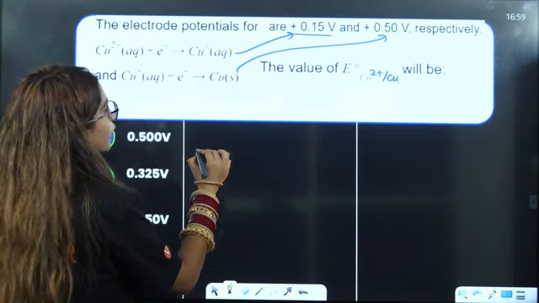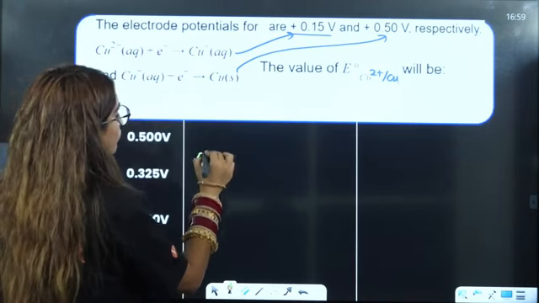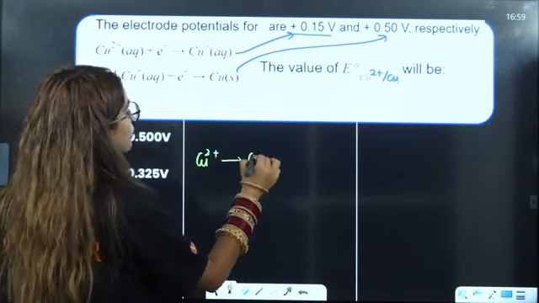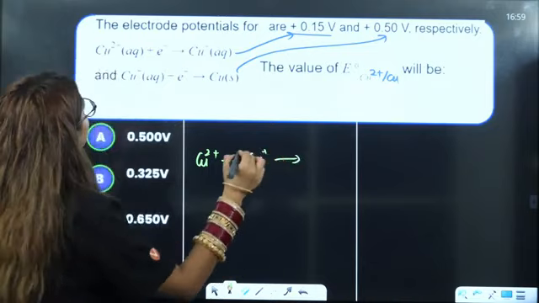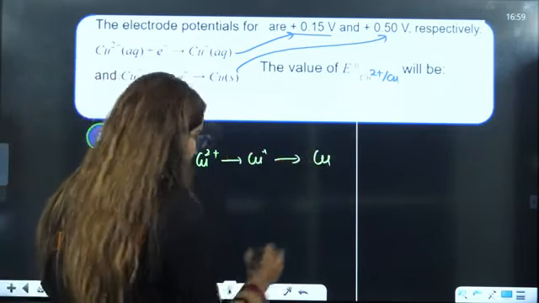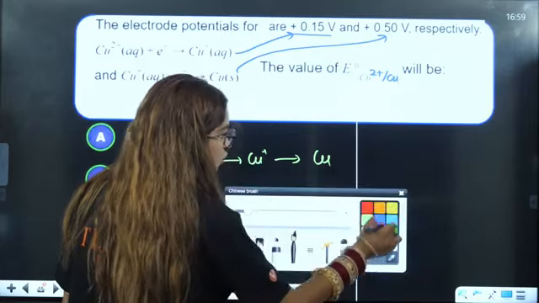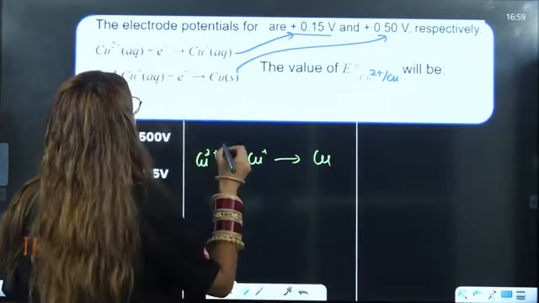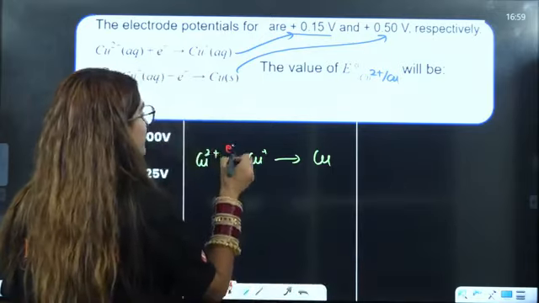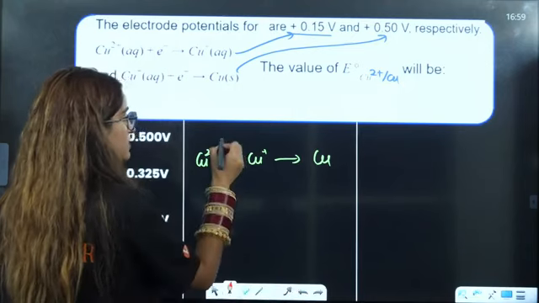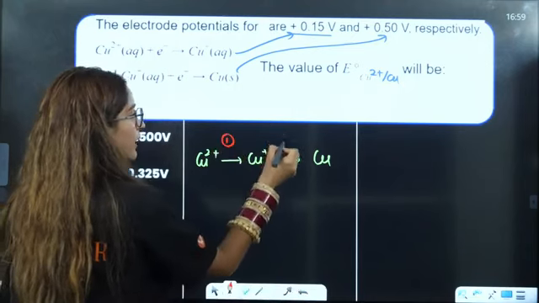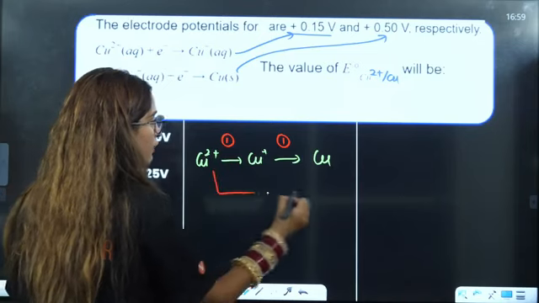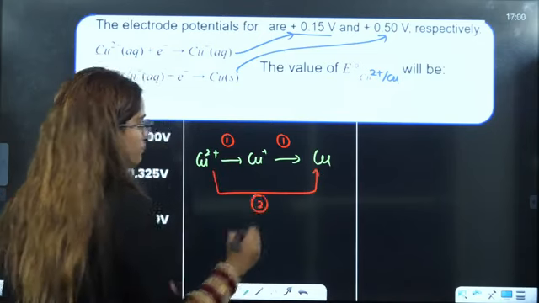If you talk about Cu2 positive to Cu positive, then you talk about Cu positive to Cu, right? So here the number of electrons exchanged is 1. Here the number of electrons exchanged is 1, and here the number of electrons exchanged is 2.